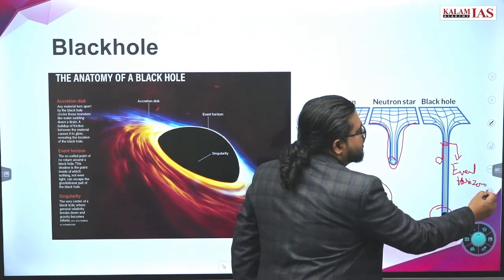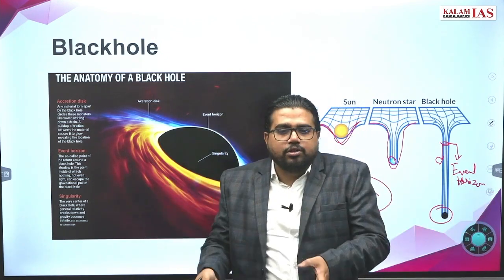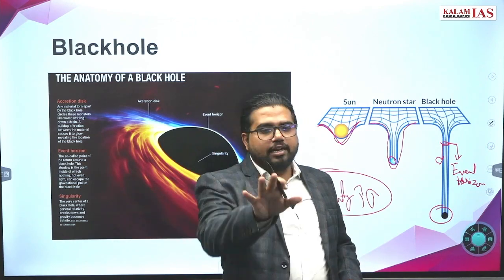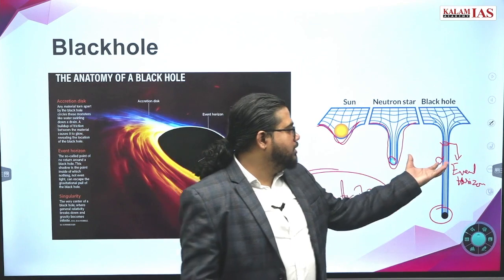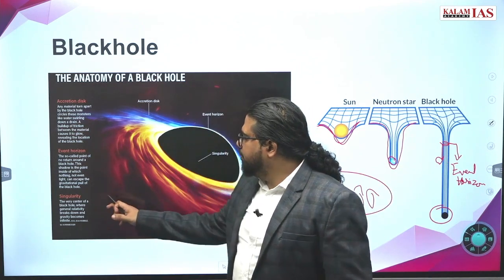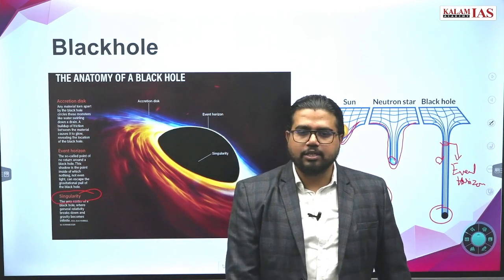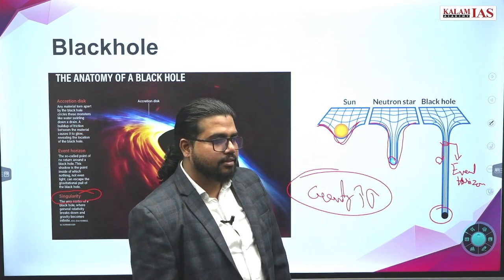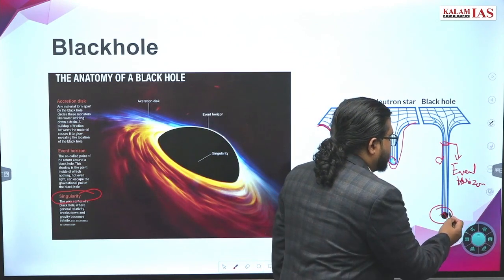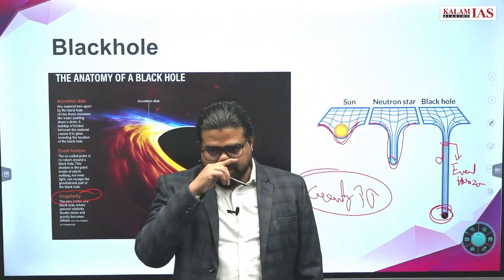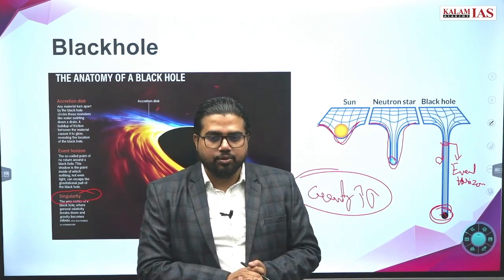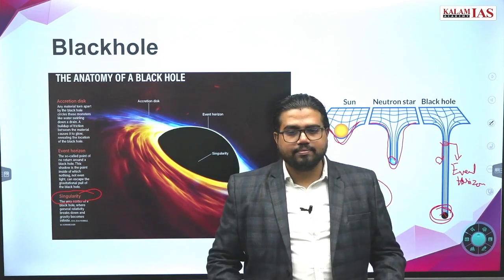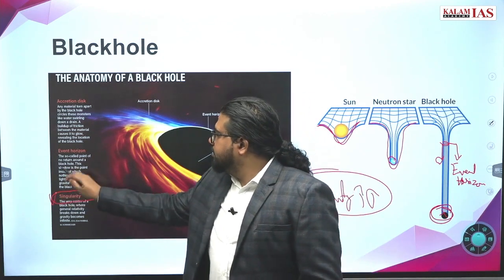Not just light, any thing, if it reaches the event horizon and enters it, cannot escape from the gravity of this black hole. It has supermassive gravity. Another important point is the singularity. What is singularity? It is the state of matter at the innermost point of the black hole. It is still not conclusively known what exactly it looks like. That point is called the singularity.